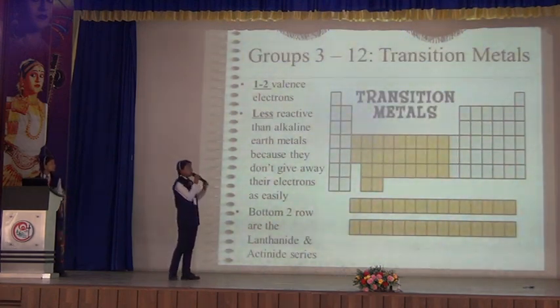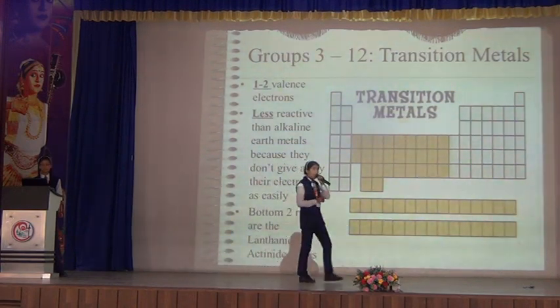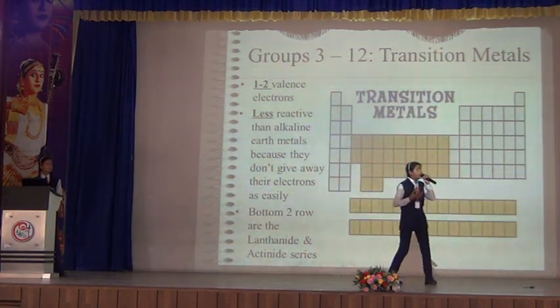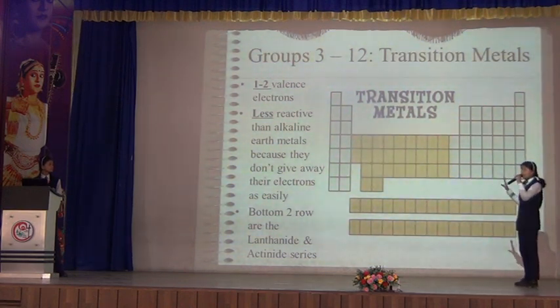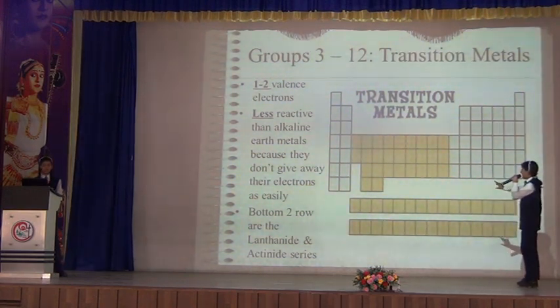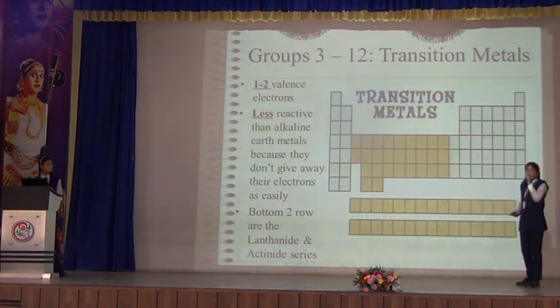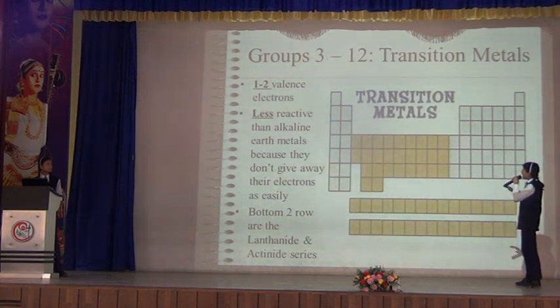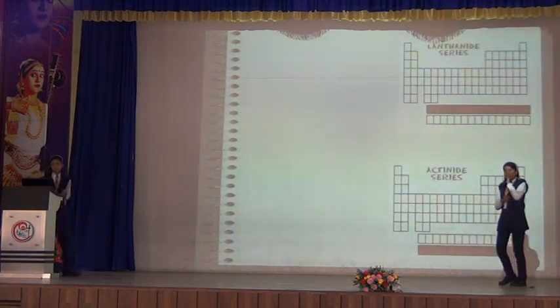Now groups 3 to 12 are known as transition metals. Some characteristics of transition metals are that they can be highly reactive, magnetic, and have high melting and boiling points. The lanthanide and actinide series, these 2 rows shown at the bottom, are always written at the bottom of the table, because if they were included in the table, it would distort its shape. Now I request Sarika to please explain our further topic.